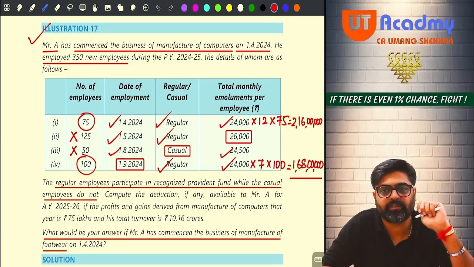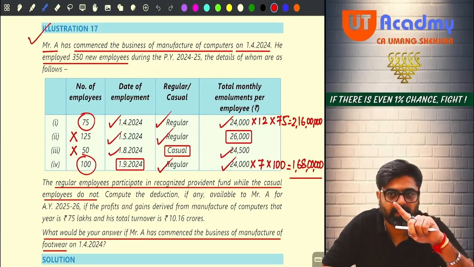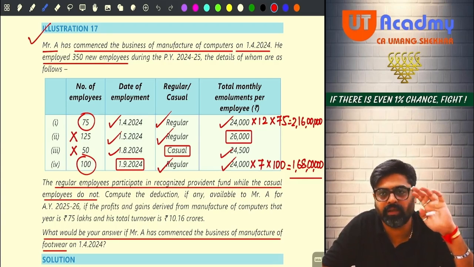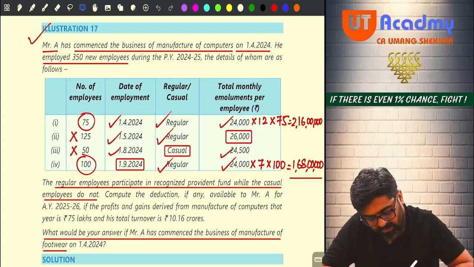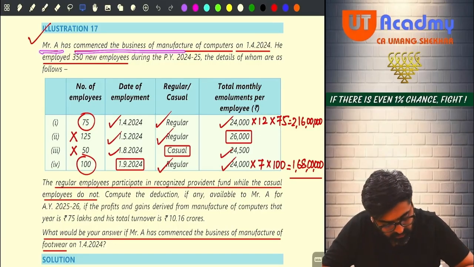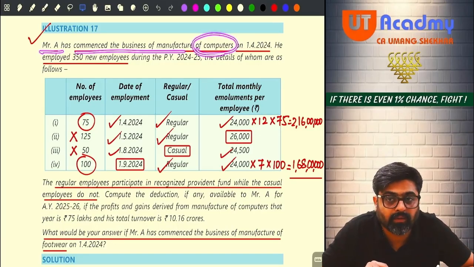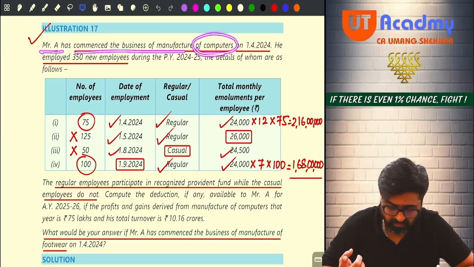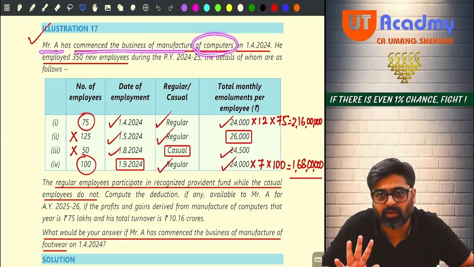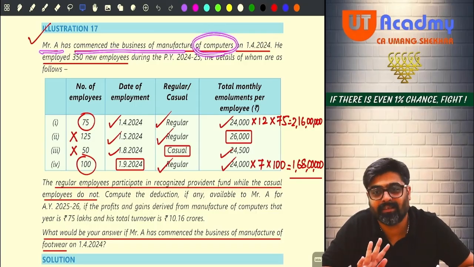Now come to the deductions chapter, and in the deductions chapter illustration number 17, please see here everyone. Mr. A has commenced the business of manufacture of computers. Wait, what is manufacturing? Is he manufacturing apparels? No. Is he manufacturing leather? No. Is he into footwear manufacturing business? No. Manufacturing anything else. So in this business, new employees must be given employment for at least 240 days or